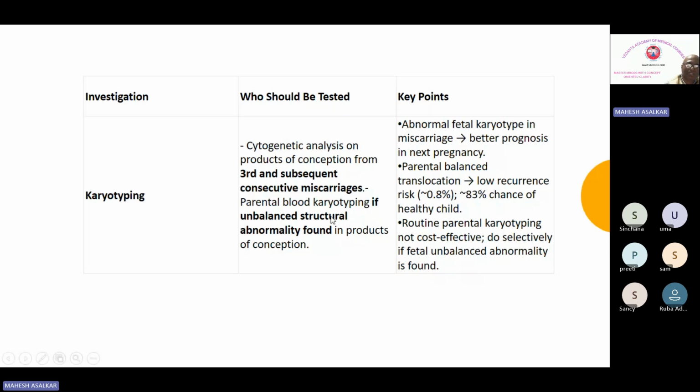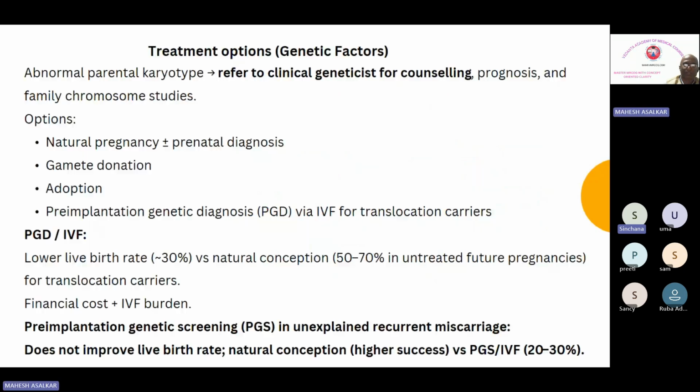So they may give you the history of a third miscarriage and ask you about the karyotyping of the RPOC plus parental karyotyping, etc. You have to select only the karyotyping of the RPOC, or if the option is karyotyping of the RPOC, and if positive, then the parental karyotyping, that will be the most suitable option. Okay. Is it clear? Yes, sir.